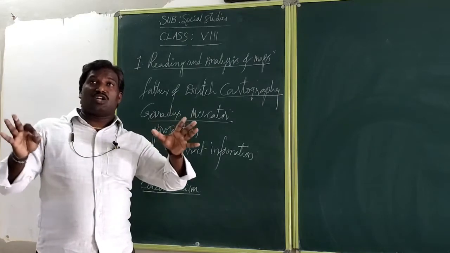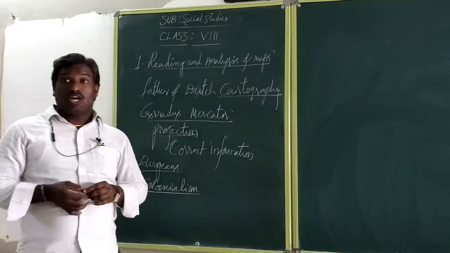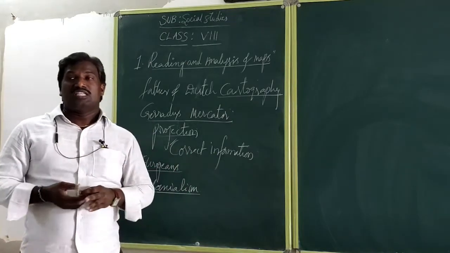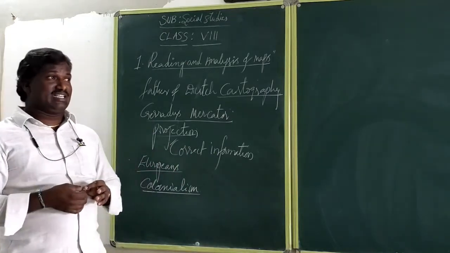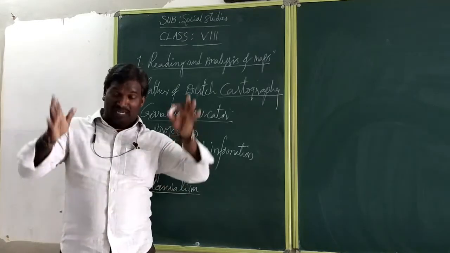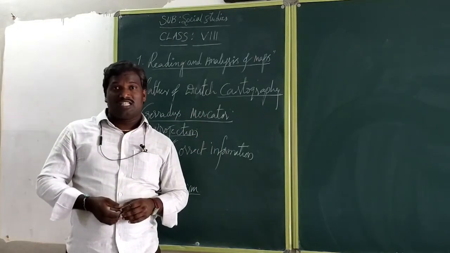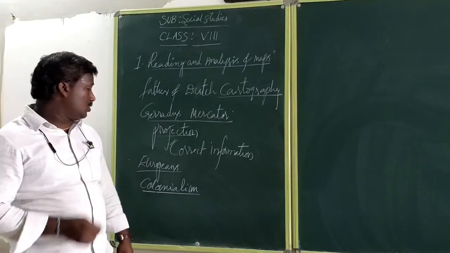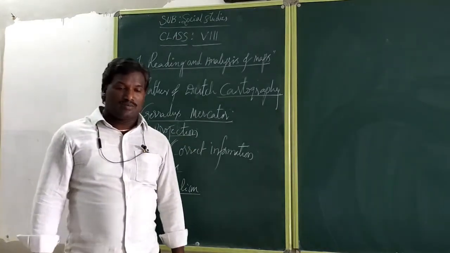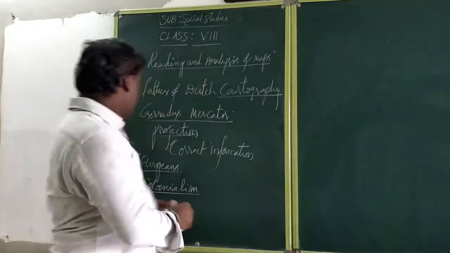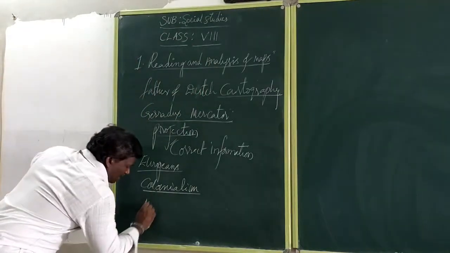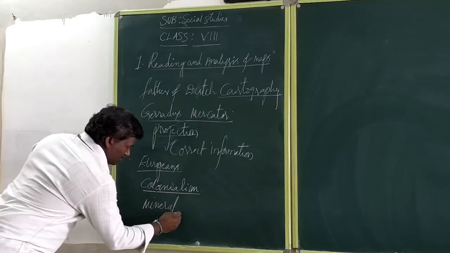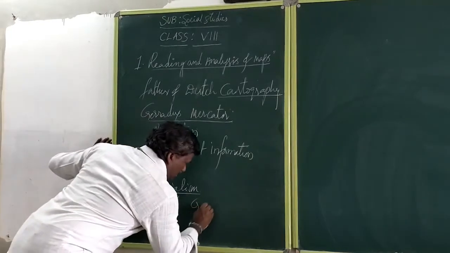In all the areas, the vegetation is not the same. In all the areas, crops are not grown in the same way. Some areas have evergreen forest, some areas have deciduous forest, some areas only have minerals available. That is a mineral land. For that purpose Europeans also followed the different types of maps. The crops and resources and minerals, the mineral maps, minerals, and at the same time some of the areas' crops.